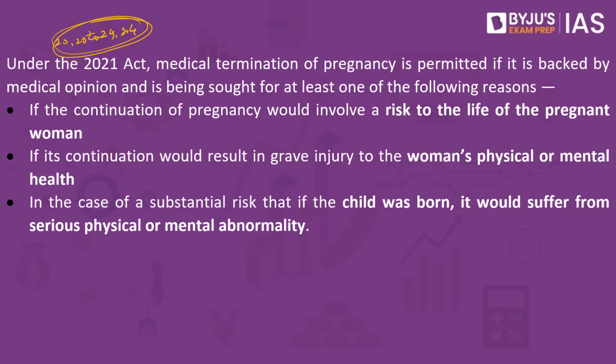Under this law, do note, it does not give an absolute right to abortion to women. Abortion is permitted on medical opinion under certain circumstances within a specified time limit. What does the 2021 Act say? It says medical termination of a pregnancy is permitted if it is backed by medical opinion and is being sought for at least one of the following reasons. So abortion can take place if it falls under any of these three criteria. What are these three criteria?